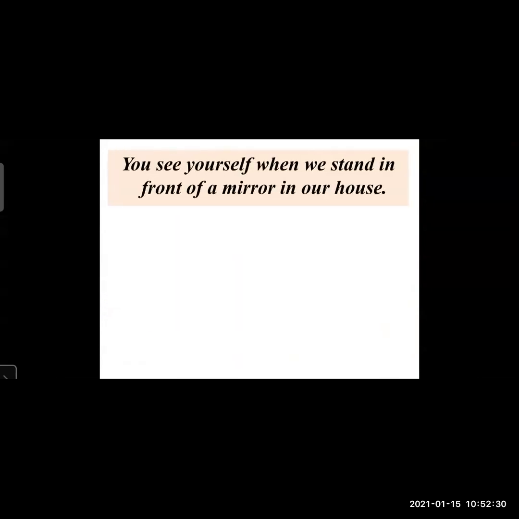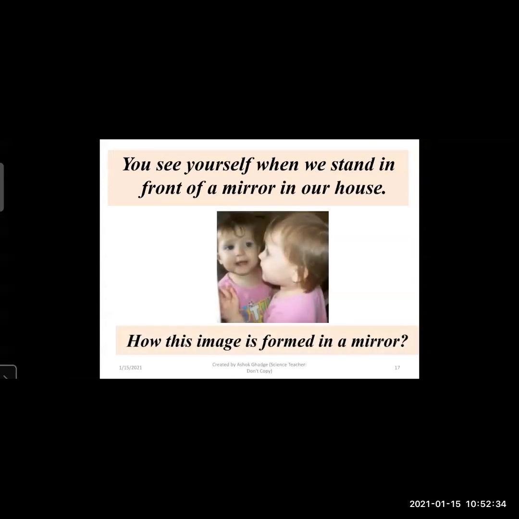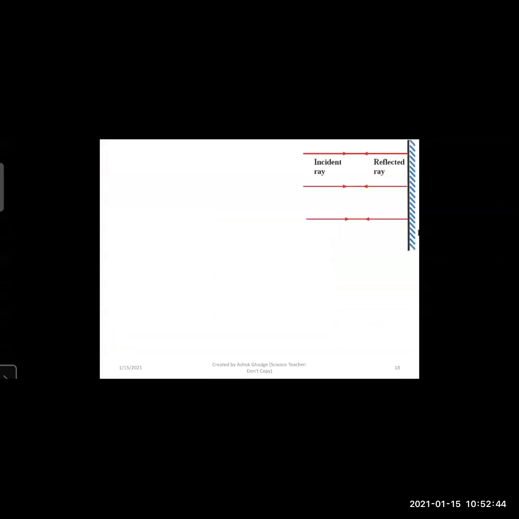Now you see yourself when we stand in front of a mirror in our house. So how is that image forming in that mirror? Every day we see our face in the mirror at home, and today we are going to see how that image is forming in that mirror.